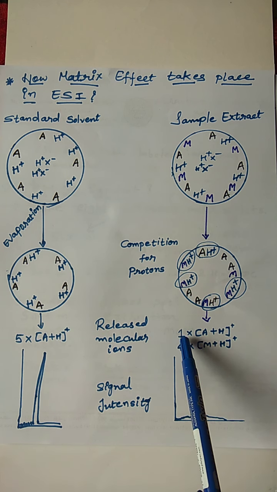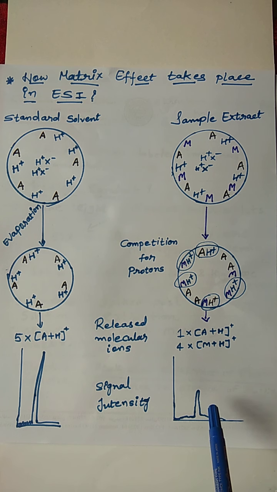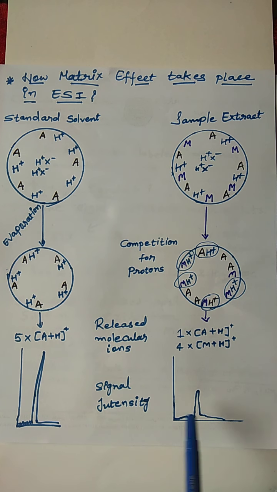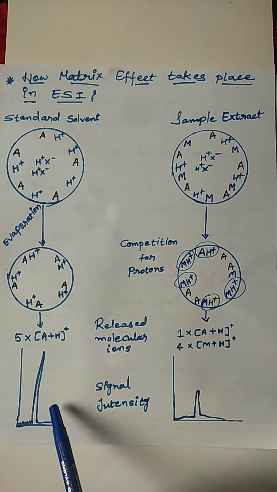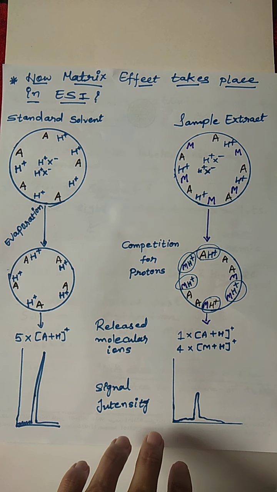So you can see the response between here and here. This results in the lesser response, the decrease in the response. So this is mainly the matrix effect: it will decrease our peak area and peak height also. You can say that signal intensity is very decreased compared to here. So this is the basic idea of how matrix effect occurs.